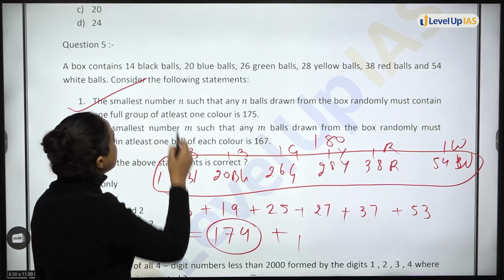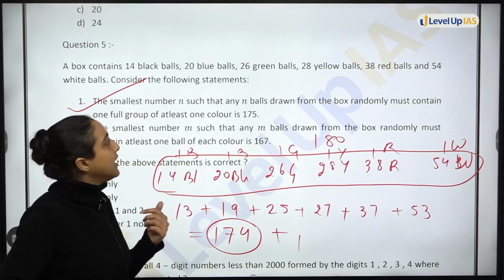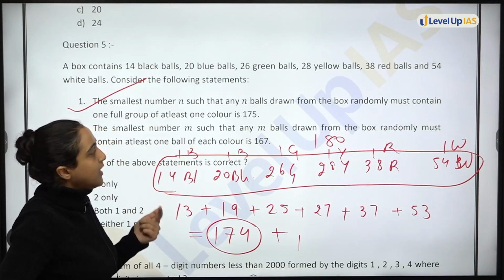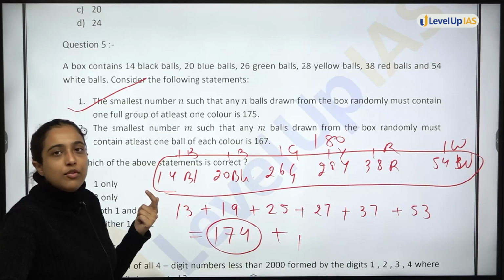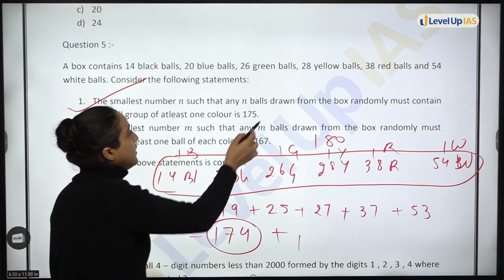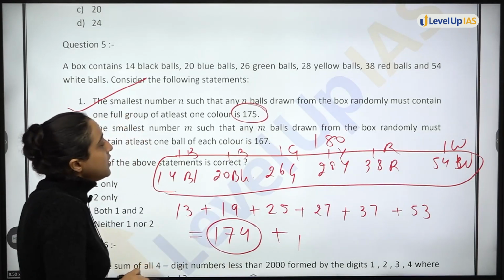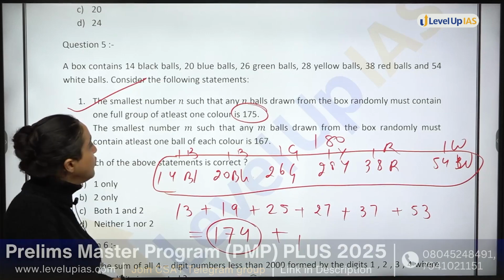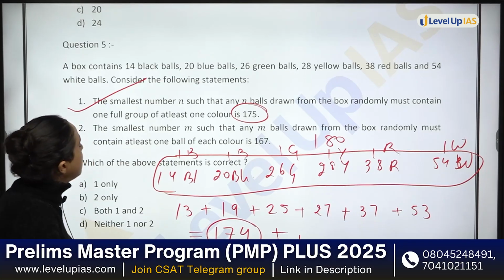So yes, smallest number n such that n balls drawn from the box randomly must contain one full group. The value of n is 175. ठीक है. I hope this is understood. Now moving on to the second statement.